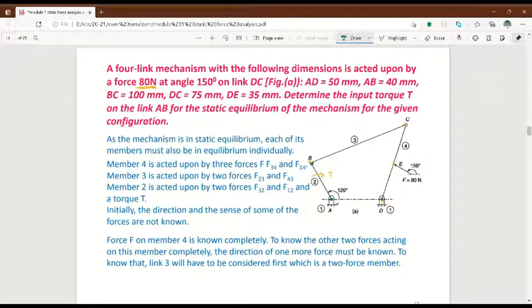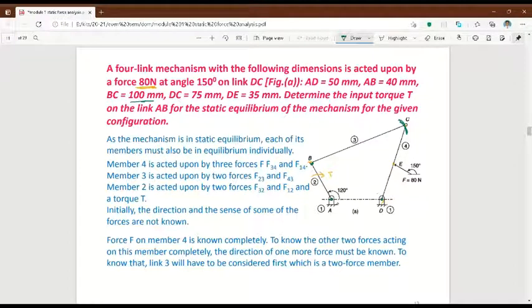After this, take your compass. BC value is 100 mm. Take 10 centimeter in the compass. 100 mm means 10 centimeter. Take 10 centimeter in the compass and put the arc like this. Keep one point on B and another point using the pencil end. You put the arc here.